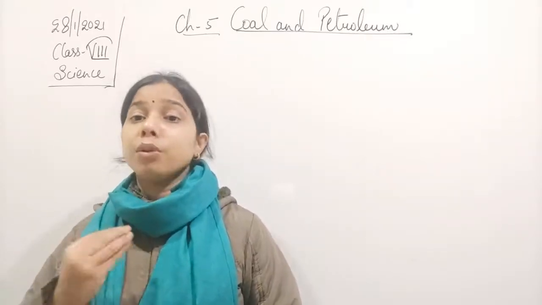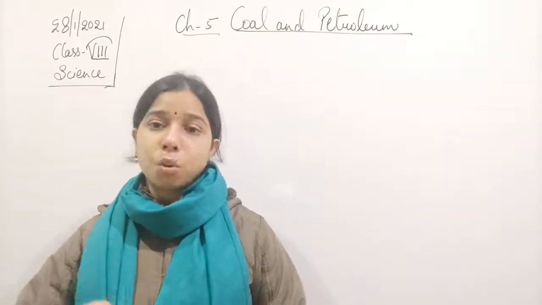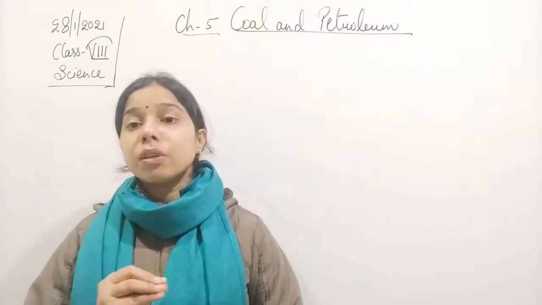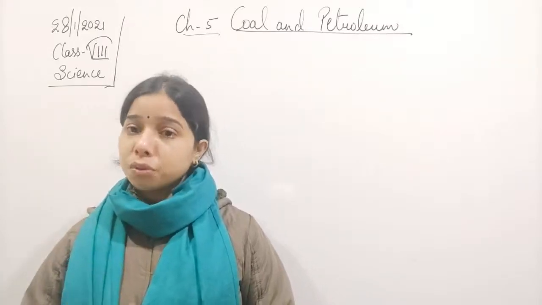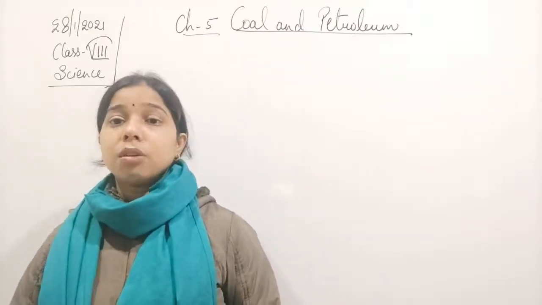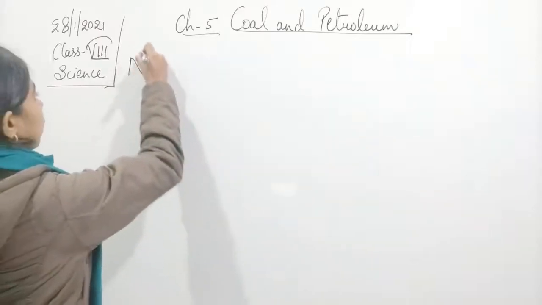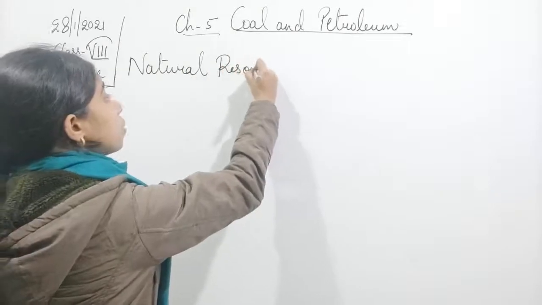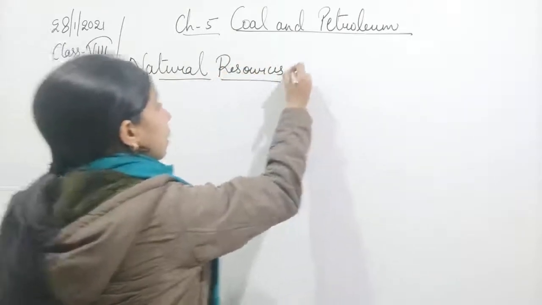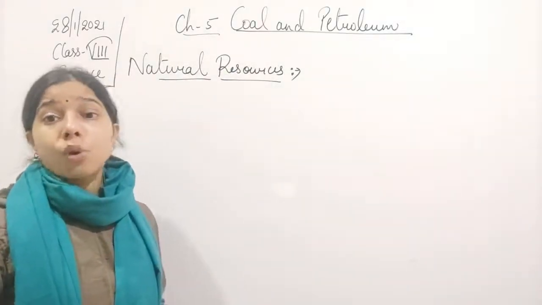Resource is what we are going to use. And since we are obtaining these resources from nature, we will use the term natural resources. Okay, so the resources that we get from nature are called natural resources. So let us write it, the first thing, natural resources. And these resources, students, you see, are present in all the three states of matter, whether we say liquid, gases or solid.